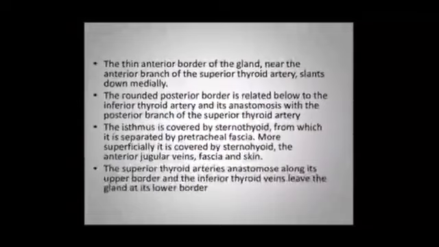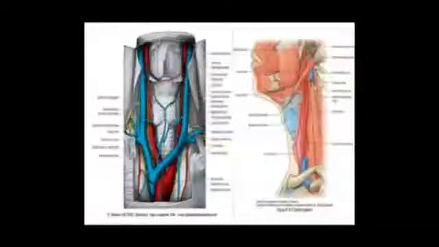The superior thyroid artery is anastomosed along its upper border, and the inferior thyroid veins leave the gland at its lower border. In this you can see the veins, the superior and middle thyroid veins, and their relations.